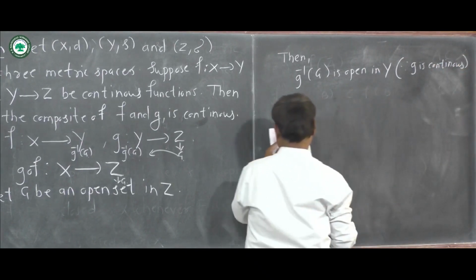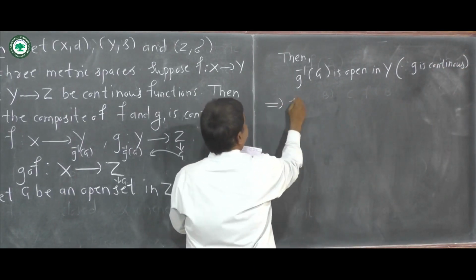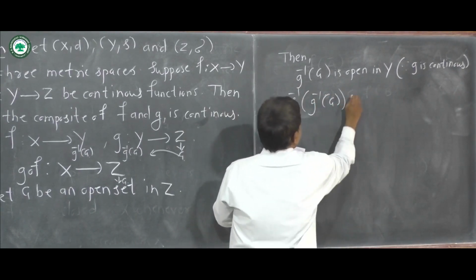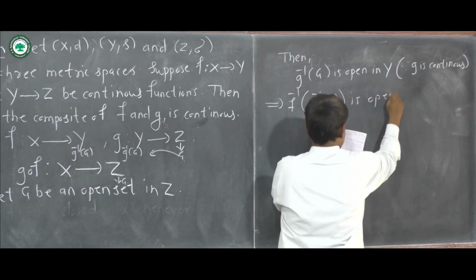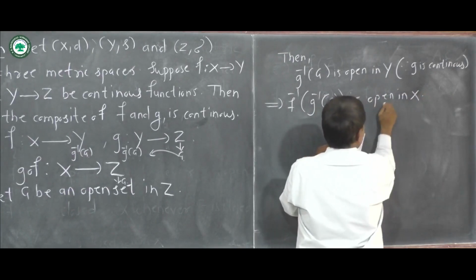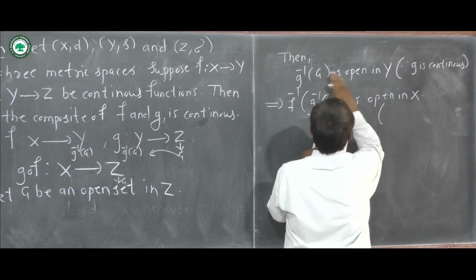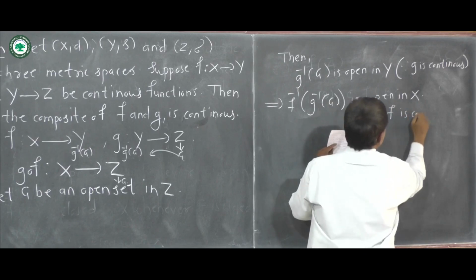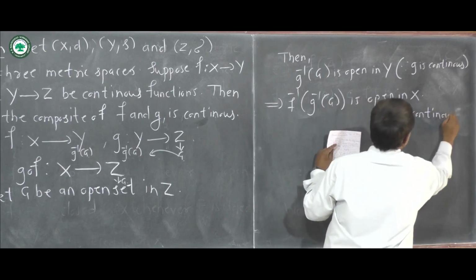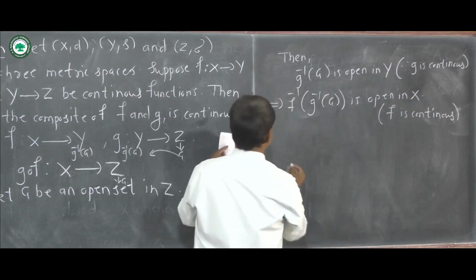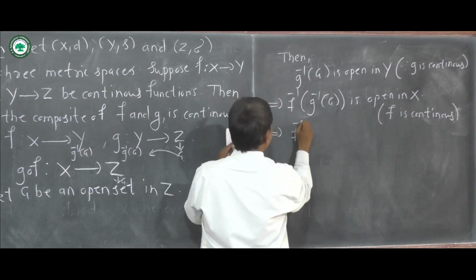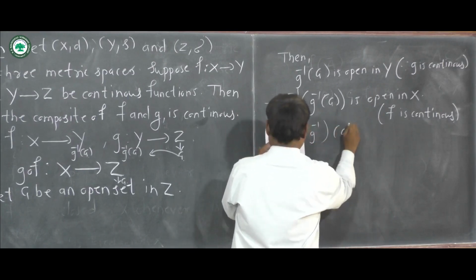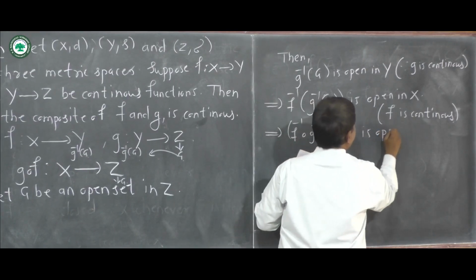Now this implies that f inverse of g inverse of G is open in X, because this set is open in Y, so its inverse image is open in X, since f is continuous.